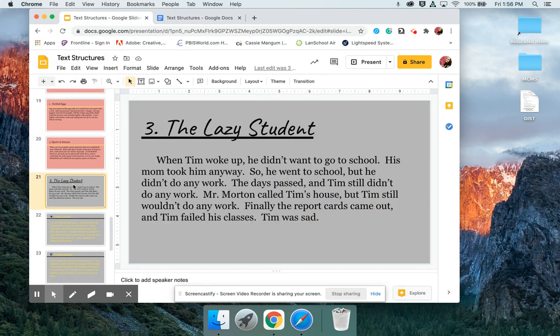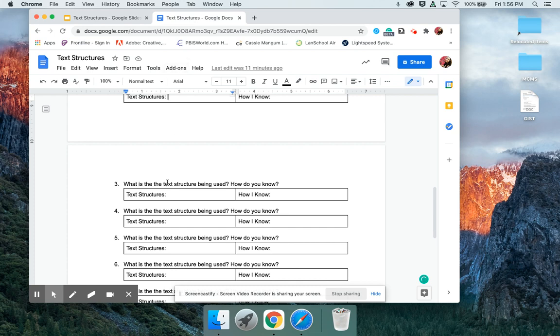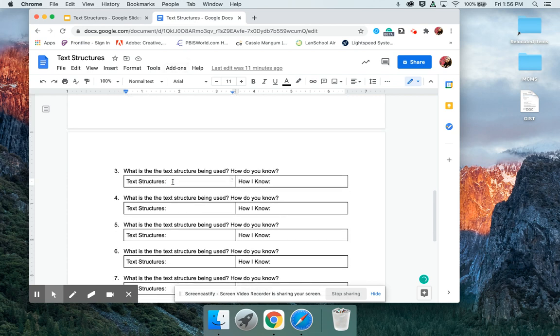And then going on to 3, the lazy student. When Tim woke up, he didn't want to go to school. His mom took him anyway, so he went to school, but he didn't do any work. The days passed and Tim still didn't do any work. Mr. Morton called Tim's house, but Tim still wouldn't do any work. Finally, the report cards came out, and Tim failed his classes. Tim was sad. Okay, so for number 3, text structure, how you might know. Go ahead and pause the video.